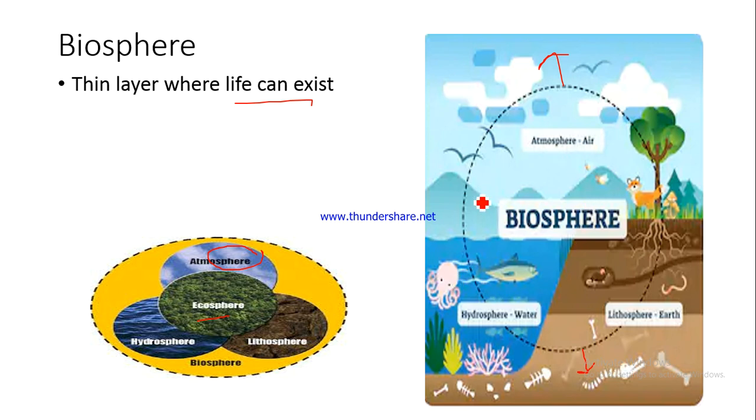So this area, and this is a very thin layer of almost around 30 kilometer radius, in this sphere only the life exists. All the life exists in this particular sphere only. It does not exist beyond this sphere, and this particular sphere is known as the biosphere or the ecosphere. Now what is this basically? These are the remains of the dead plants and animals, right?